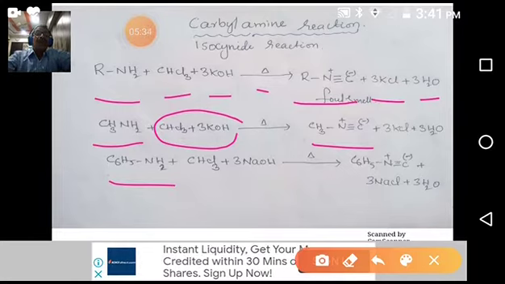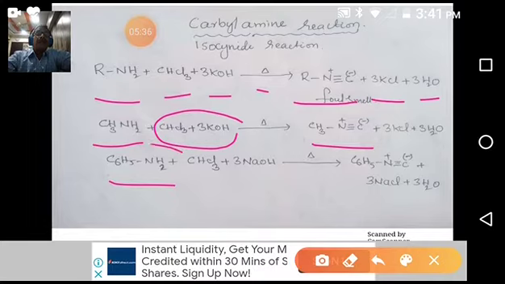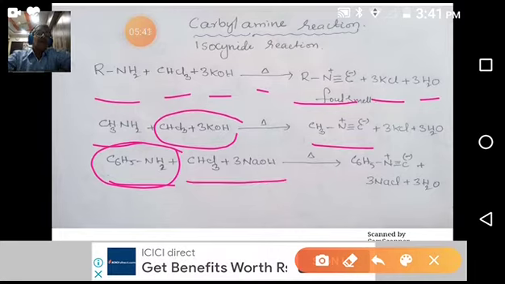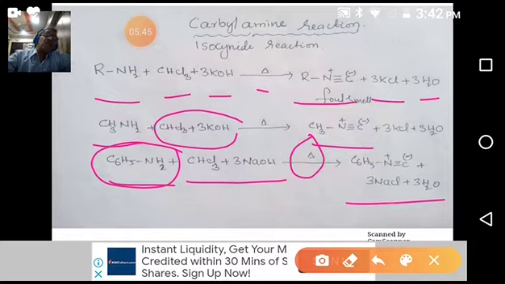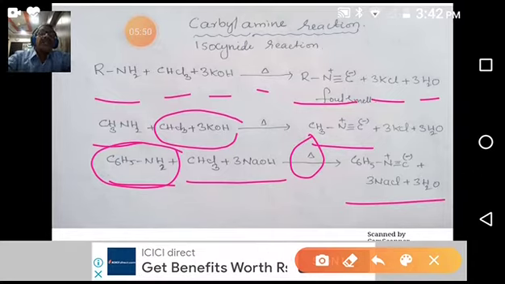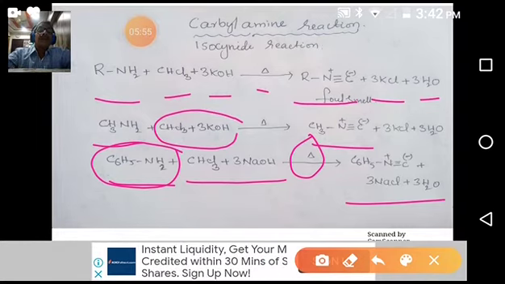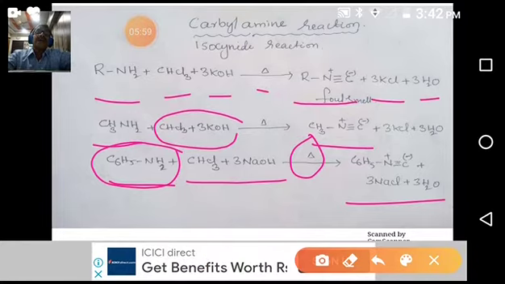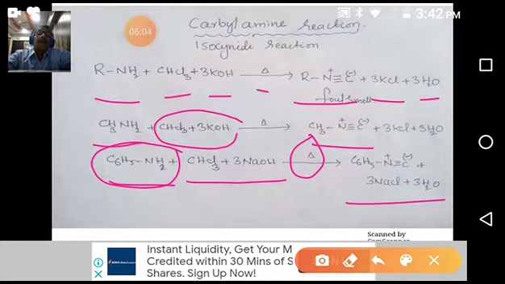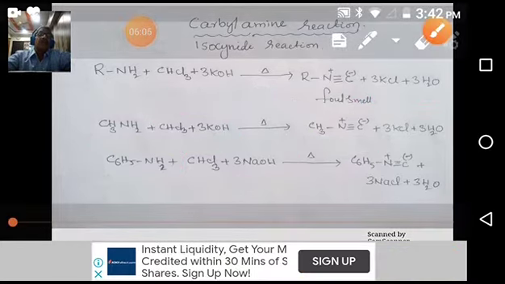When you take aniline, aminobenzene, an aromatic amine, and it reacts with chloroform and NaOH on heating, we get phenyl isocyanide. It has a foul smell. The evolving of foul smelling gas indicates that it is a primary amine. So this test is given by primary amines. This is about the carbylamine reaction.